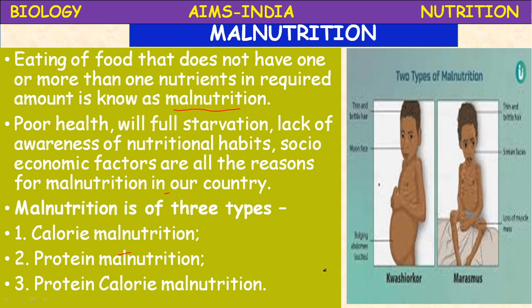So here, Kwashiorkor and Marasmus are 2 important malnutrition diseases. And we also discuss obesity. Too much is too bad. That is, overeating leads to obesity. So let us see the 2 types of malnutrition, Kwashiorkor and Marasmus. First, Kwashiorkor.